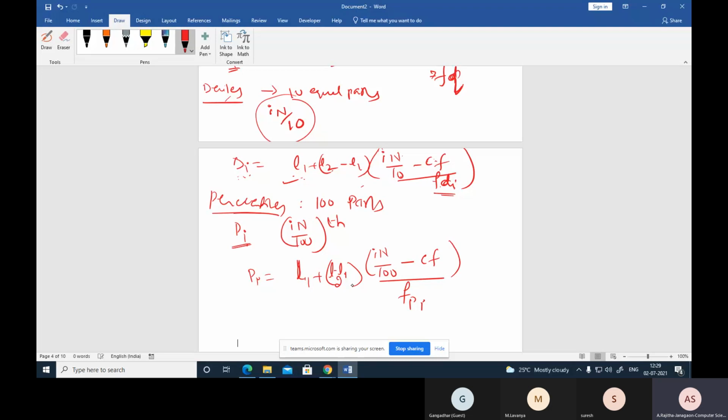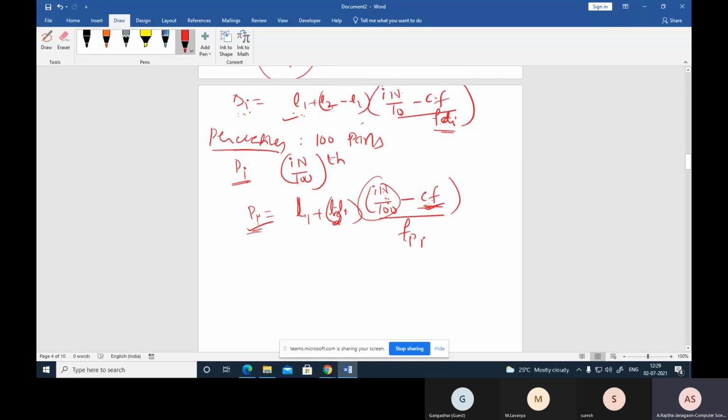This is the frequency of the percentile class, and L2 minus L1 is the class width. The data is divided into 100 equal parts. The class where the cumulative frequency first becomes greater than this value is the percentile class. Now let's see an example for this.